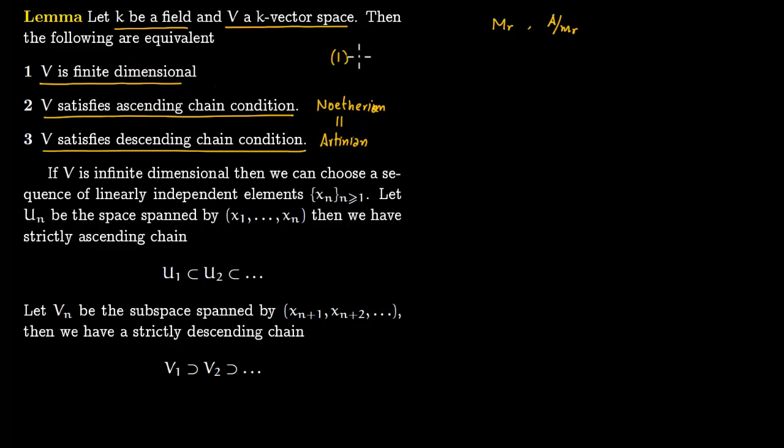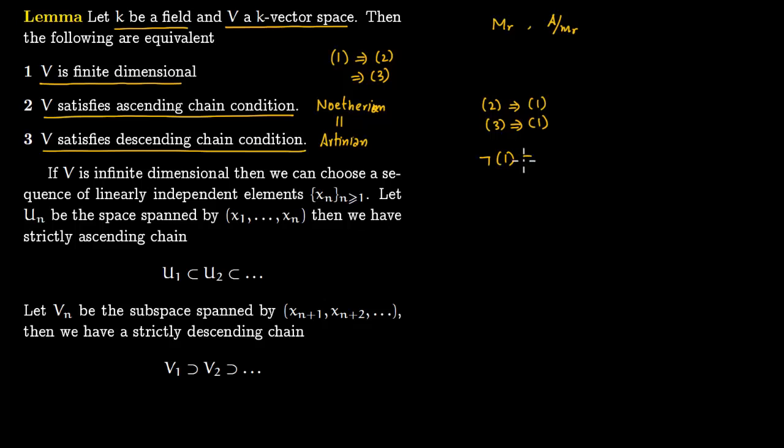So 1 immediately implies 2 and it implies 3, because you can use composition series for our finite dimensional vector space, which will immediately satisfy ascending chain and descending chain condition because it is a finite composition series. Now for the opposite case, we have to show that 2 implies 1 and 3 implies 1. The easiest way to show this is by contrapositive.